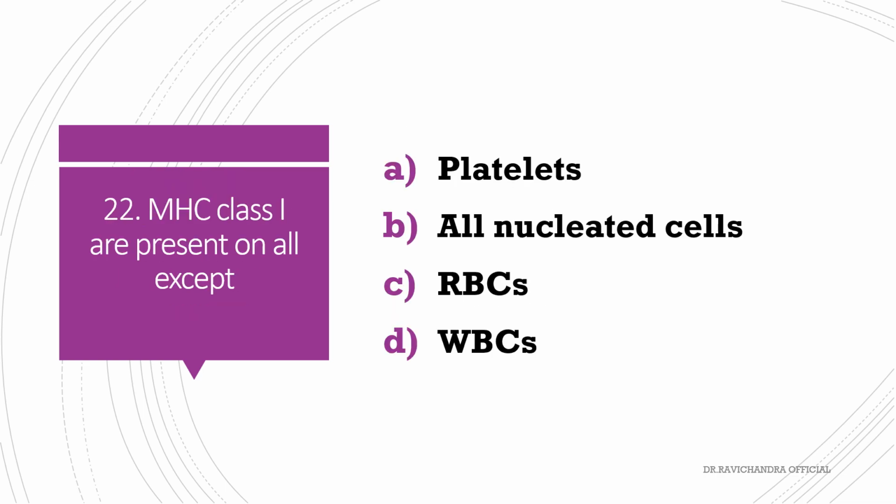MHC, major histocompatibility complex class 1, is present on all except platelets, nucleated cells, RBCs, WBCs. The answer is RBCs. Except for RBCs, MHC class 1 is present on all cells: nucleated cells, platelets, and WBCs. As RBCs are non-nucleated, it is not seen in RBCs.